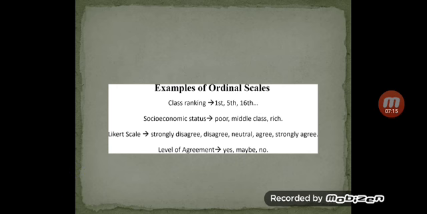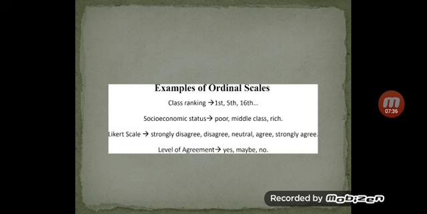See, this is an example of an ordinal scale. They can ask a question like class ranking: first, fifth, 16th. That is how they rank. Next is socio-economic status: poor, middle class, rich. Again here, poor, middle and rich are on an orderly basis.